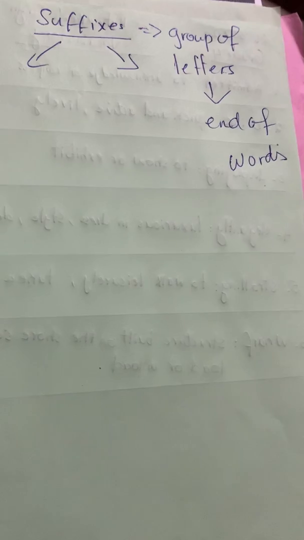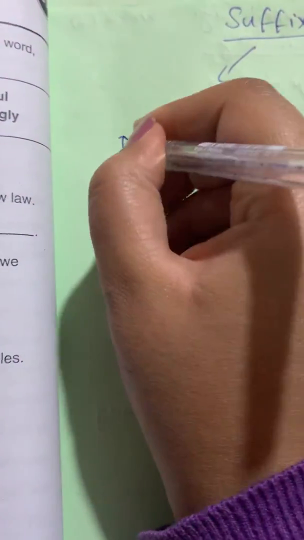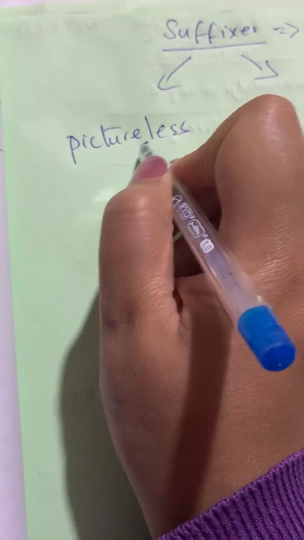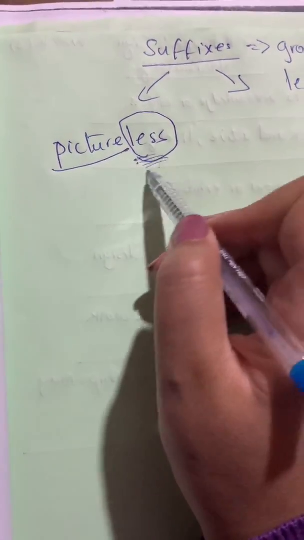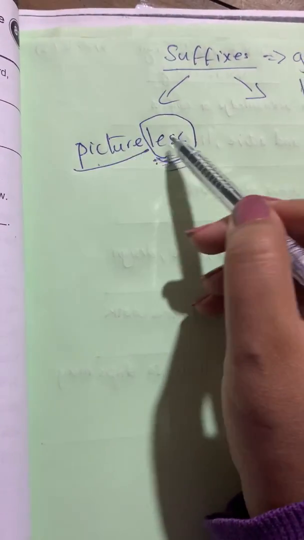Of course we have many suffixes. Okay, and one of the suffixes, I mentioned it in the story. When we read the story, there were words, for example, pictureless, right? We have the base word picture and less. See, less at the end of the word is a suffix. As I told you, it means without. So when I say pictureless, it means without picture.